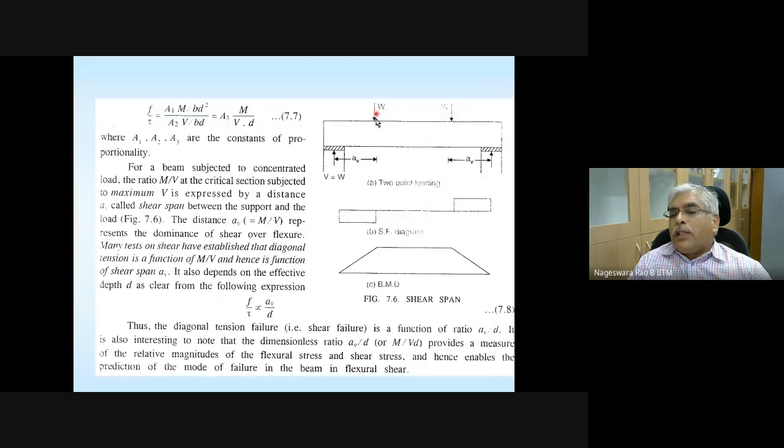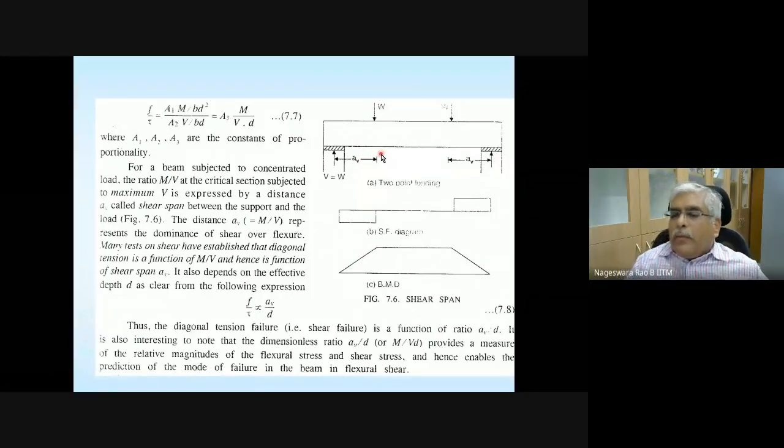These 2-point loads are at some distance from the support. And then if you try to draw the bending moment and shear force diagram for this, shear force diagram is going to be like this, bending moment diagram is going to be like this. For this case, simply supported beam subjected to 2 concentrated loads equidistant from the supports on either side, bending moment diagram is this, shear force diagram is this.